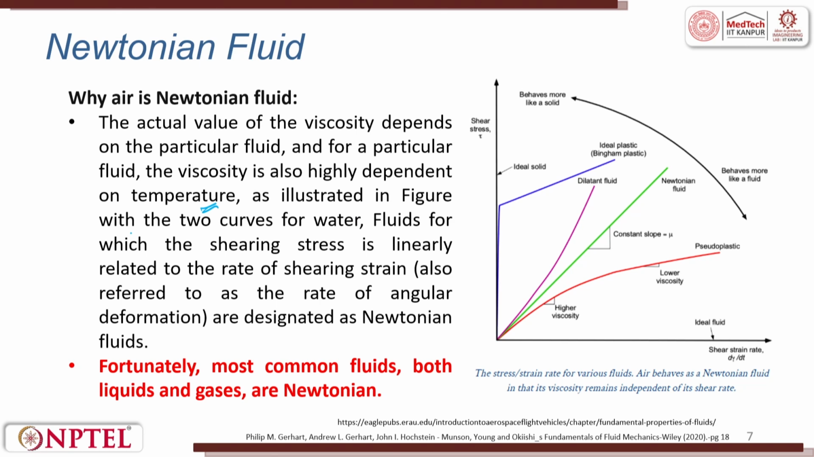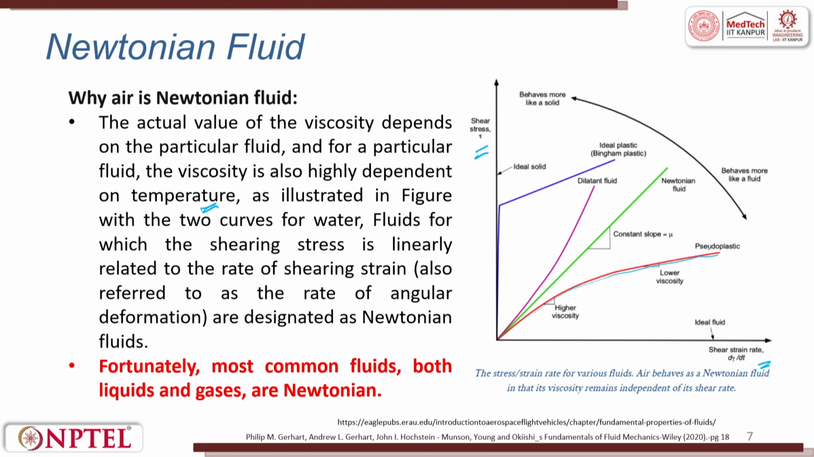As illustrated in the figure, with two curves of water, a fluid for which the shear stress is linearly related to the shear strain is designated as a Newtonian fluid. Fortunately, most common fluids, both liquids and gases, follow Newtonian behavior. So, in this diagram, shear stress tau and shear strain rate are given here. So, you can see here the viscosity